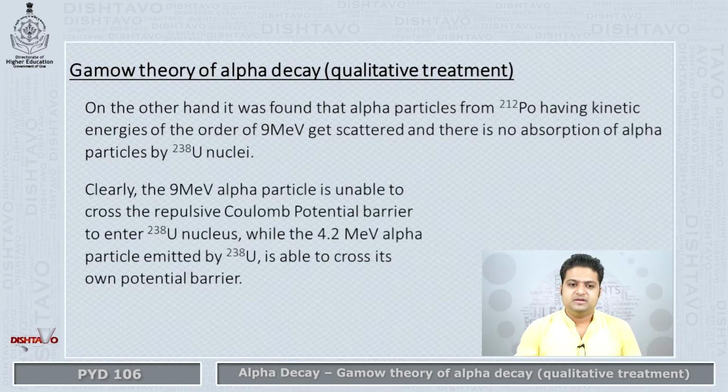Clearly, as you can see, the higher energy particle is unable to cross this repulsive Coulomb potential barrier, but a lower energy is very easily crossing its own potential barrier. It's very easily doing it. So that was a paradox.